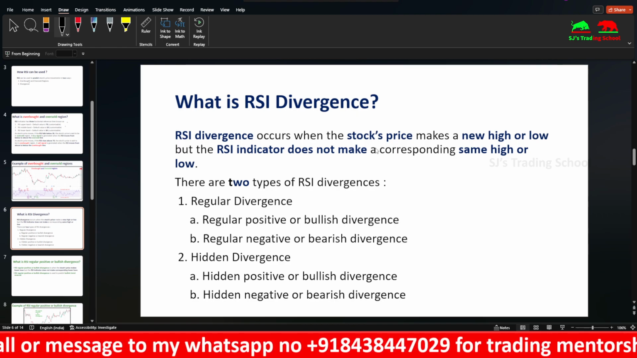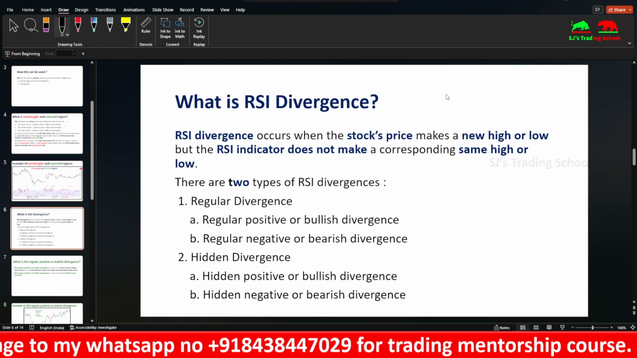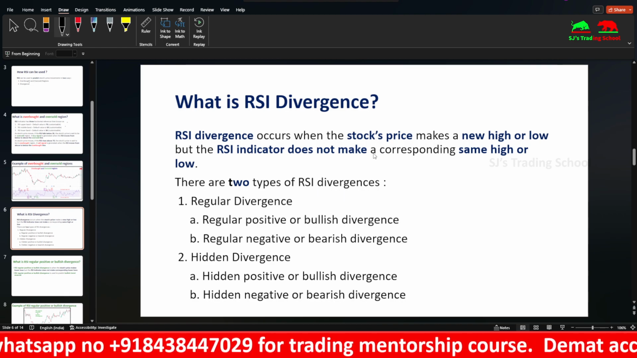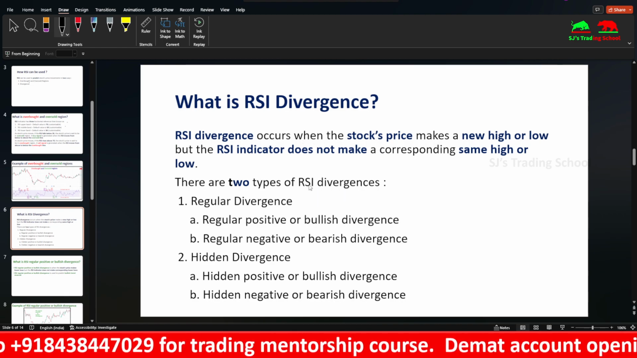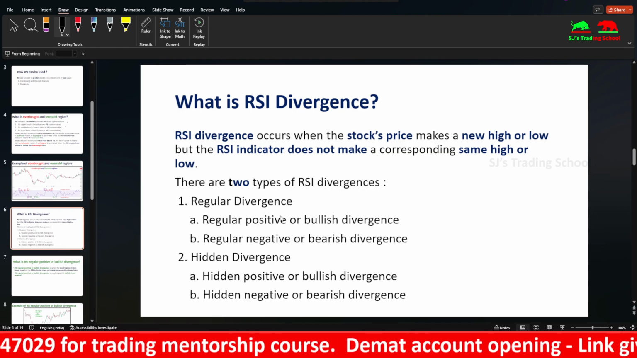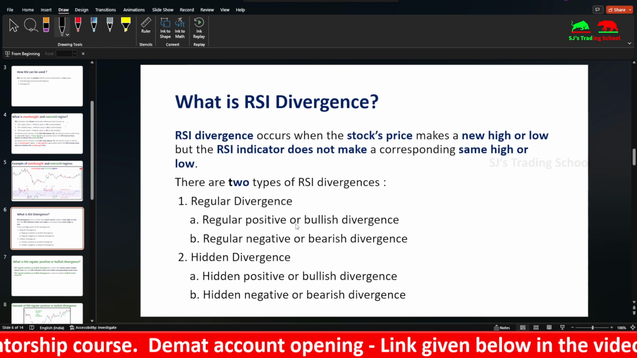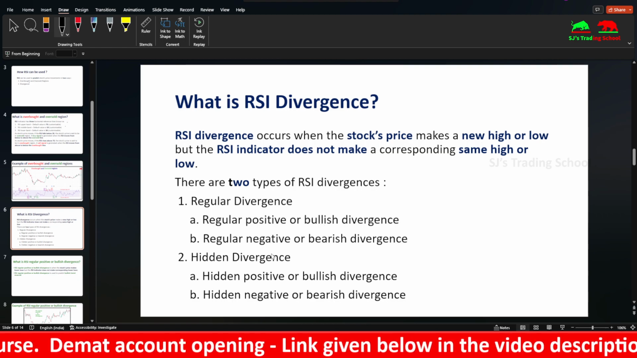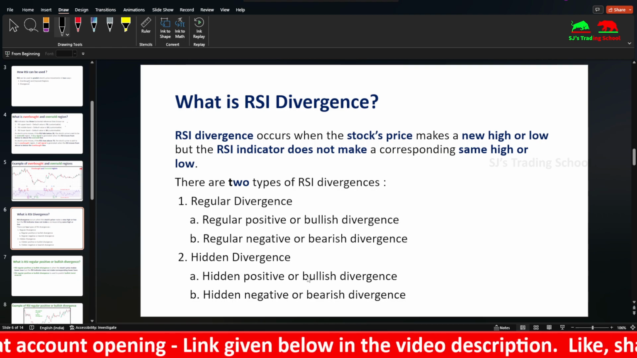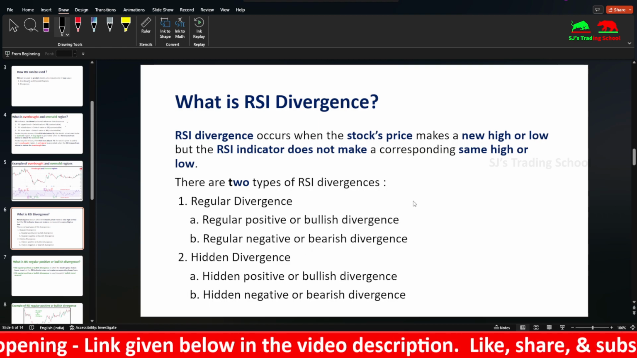RSI divergence occurs when the stock price makes a new high or low, but the RSI indicator does not make a corresponding same high or low. There are two types. One is regular divergence and another is hidden divergence. Regular divergence also has two types. One is positive or bullish and another is negative or bearish divergence. And hidden divergence also has bullish or positive, and negative or bearish.